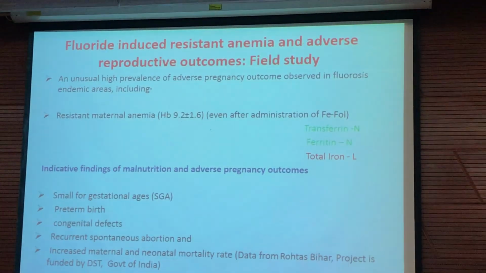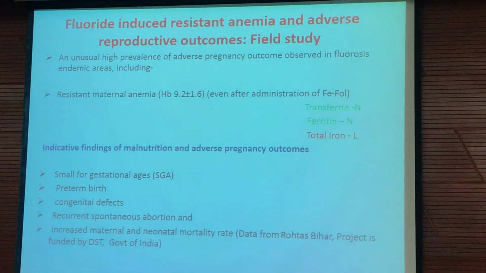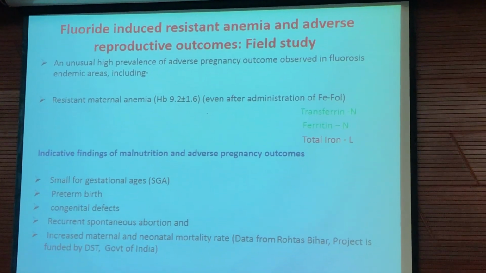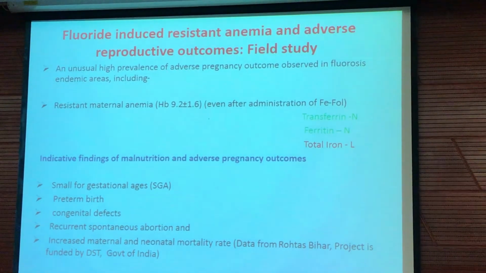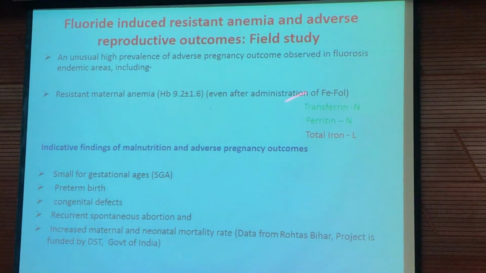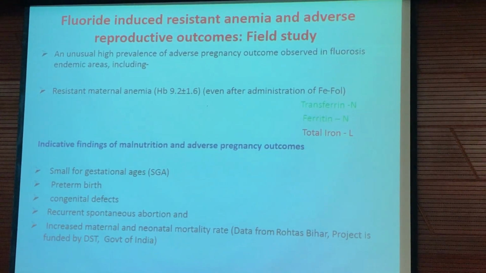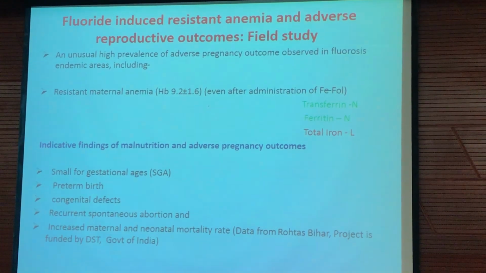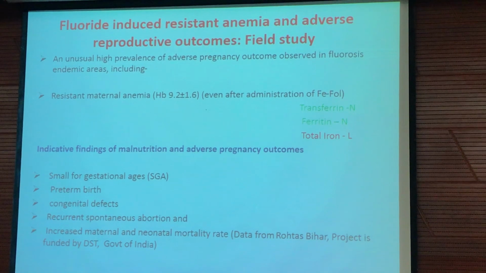Resistant anemia means we administer folic acid along with iron, yet there is no improvement in hemoglobin concentration. Ferritin and transferrin levels are normal, but the total serum iron concentration is lower than normal.